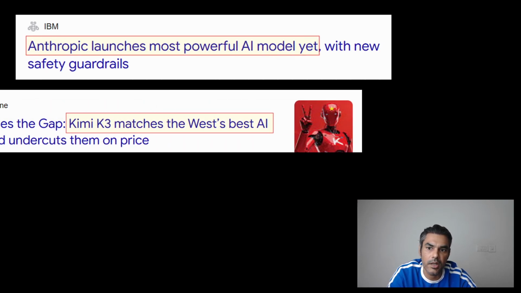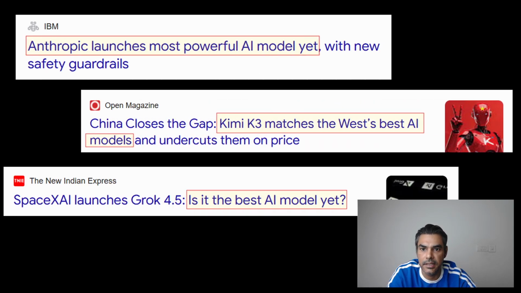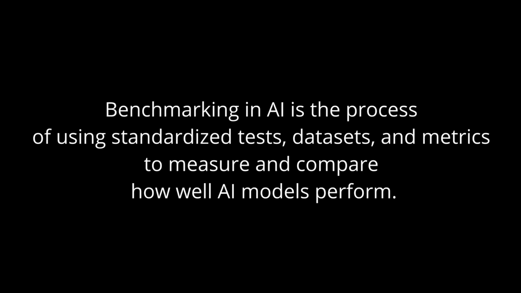So every time a new model is launched, we see headlines like these. So if you have ever wondered how these AI companies measure the intelligence of AI models, it is done using something called AI benchmarks. Let's see some of the most common benchmarks that are used.